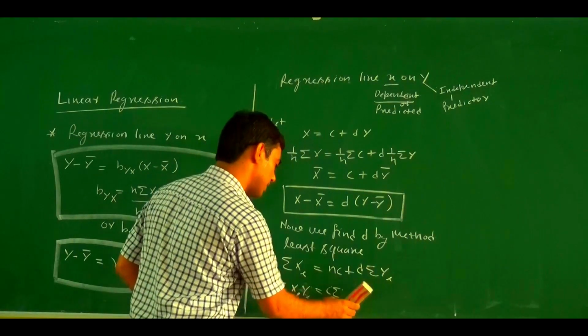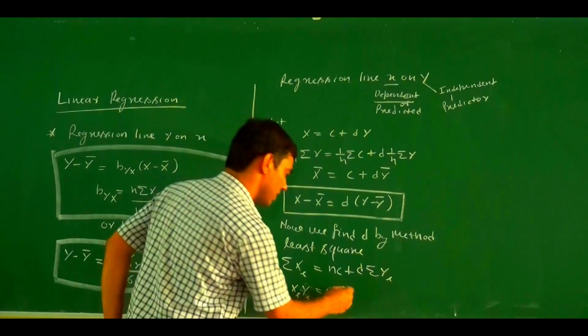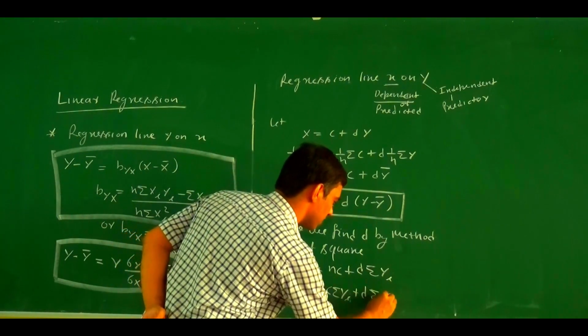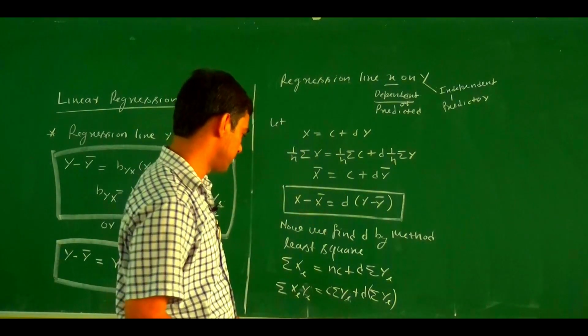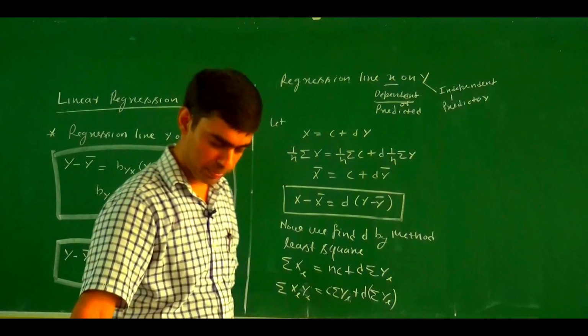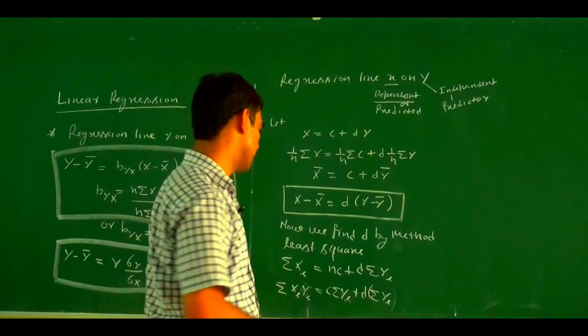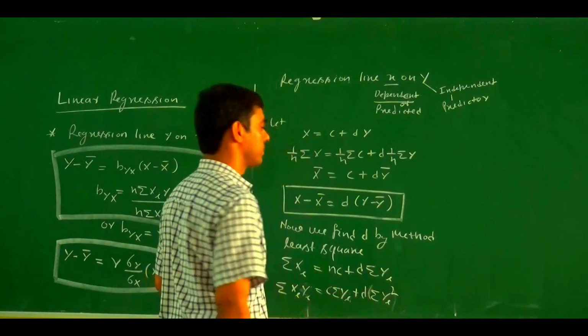Here we multiply by what? Here we multiply by y. Summation of xi yi equals c summation of yi plus d summation of yi square, because we multiplied by the summation of yi. So summation of yi square, this one is it.